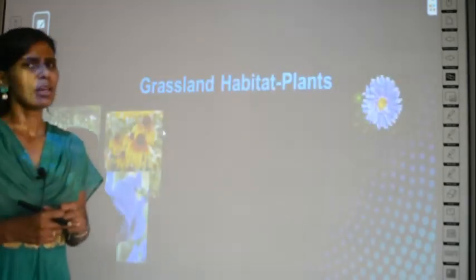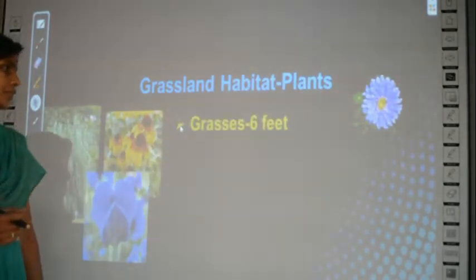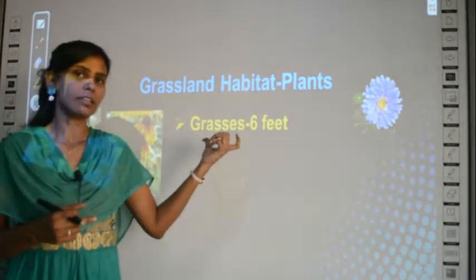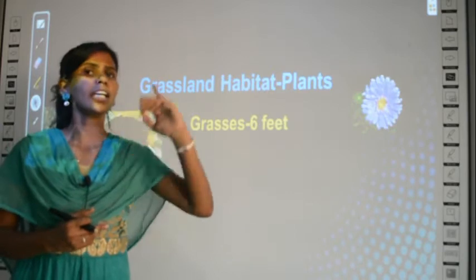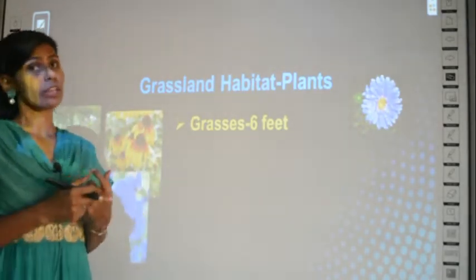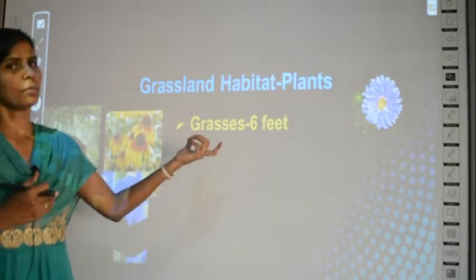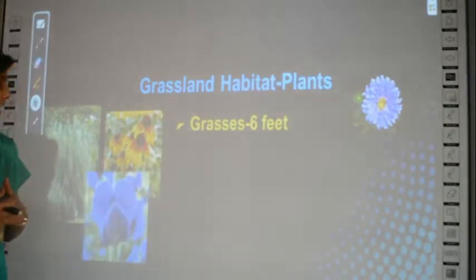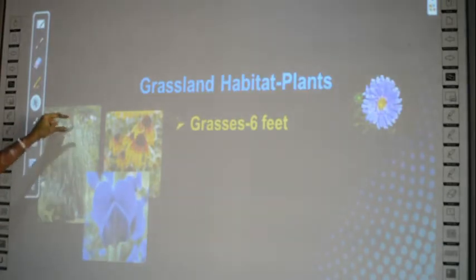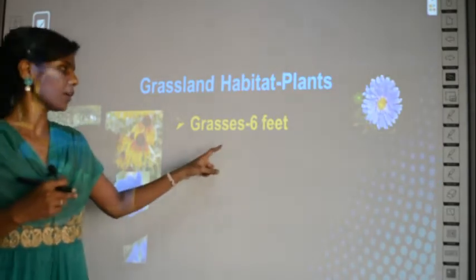And then what all plants can you see in a grassland habitat? You can see grasses which are very tall, up to 6 feet tall. 6 feet means it is taller than me. Okay, so taller than human beings you can find the grasses. See here, can you see the grasses? It is very tall, no? So grasses which are 6 feet tall you can find.